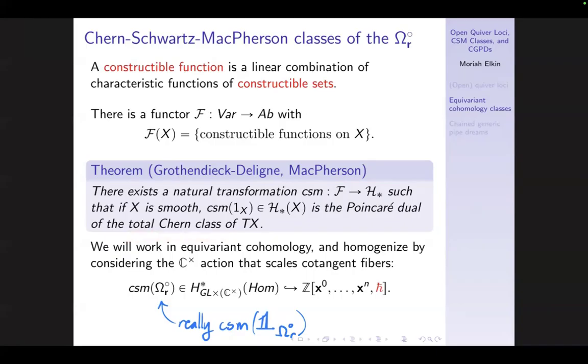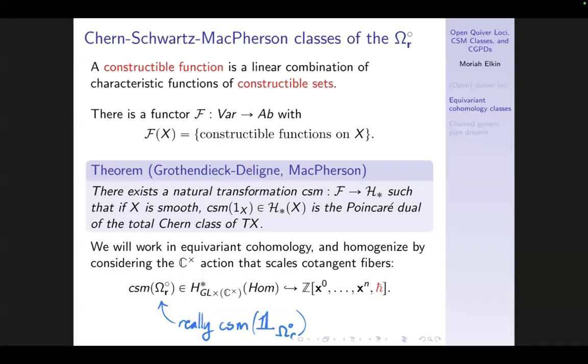So really what this natural transformation is, it's a map from the group of constructible functions on your variety to the homology groups of this variety, and in particular to any locally closed subvariety, or rather its characteristic function, we can associate an element of homology. That sounds pretty close to what we want. And in fact, due to Ohmoto in 2006, we can work equivariantly,